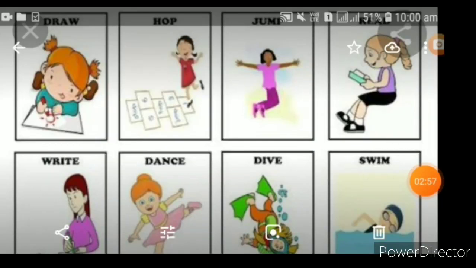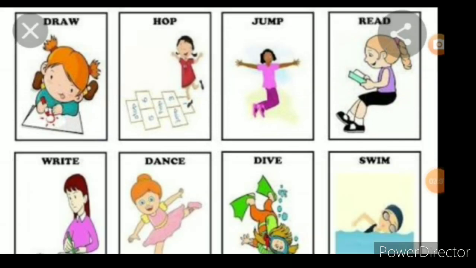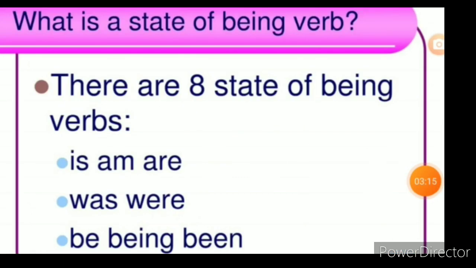Now what is the action verb? See, these are the action verbs: draw, hop, jump, read, write, dance, dive, swim. All these are the action verbs. Now we'll see the state of being verb. What is the state of being verb? There are 8 state of being verbs: is, am, are, was, were, be, being, been. All these are the state of being verbs.